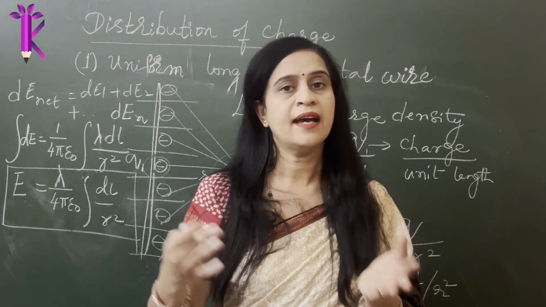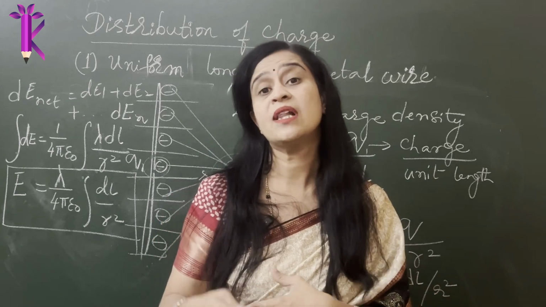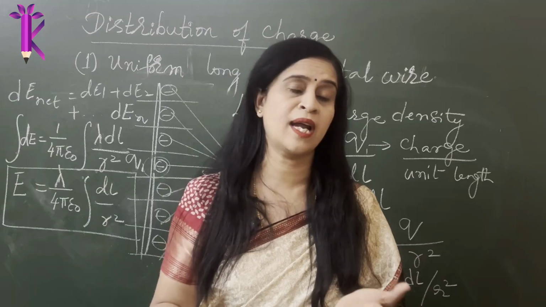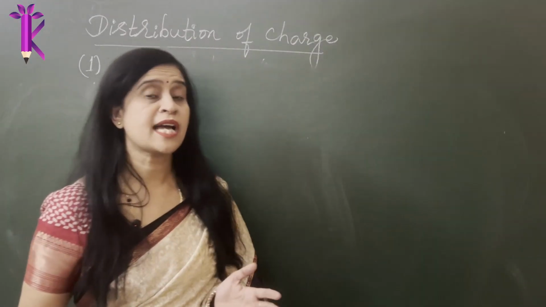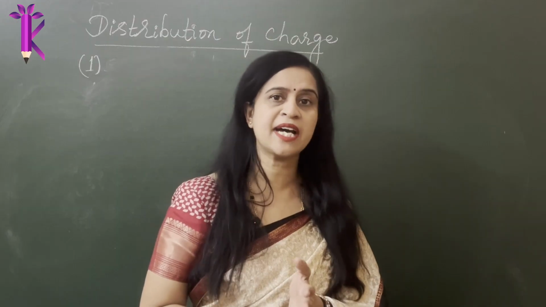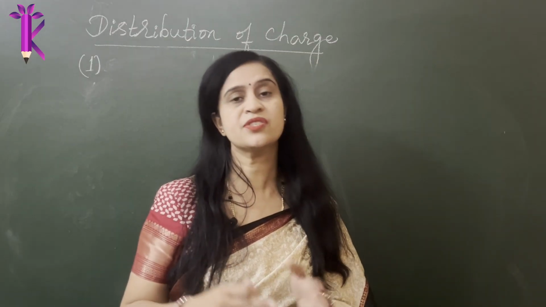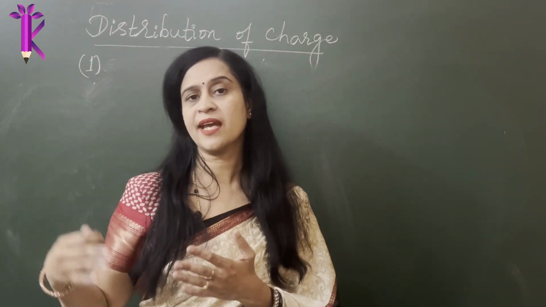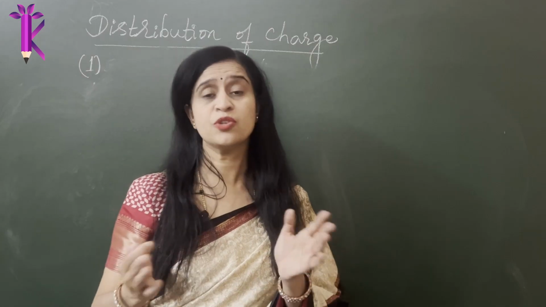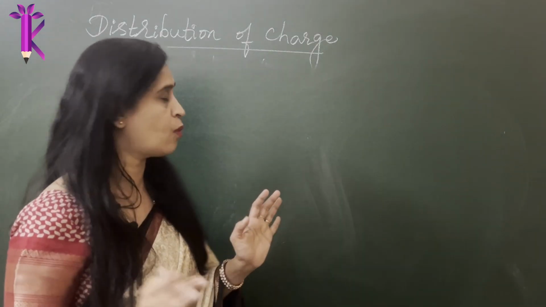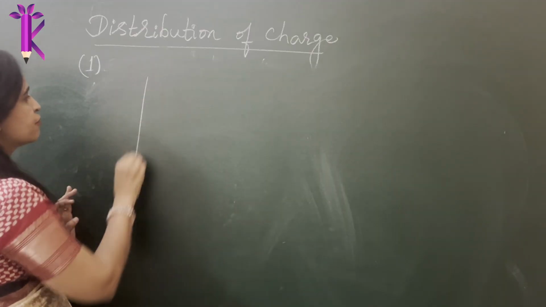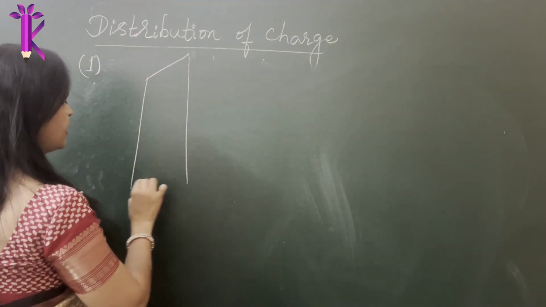We'll take the other two charge densities, which we call the areal charge density. The other one is the volume charge density. So now it's time to discuss areal charge density and volume charge density. Just apply the same case to a specific unit area and a unit volume. So what we are going to do, instead of a thin long wire, we are going to take a surface area. Imagine this is the surface area we pick.